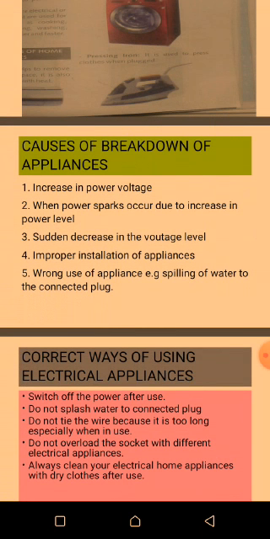We have seen that if you use home appliances wrongly, for a purpose which they are not made for, it can cause breakdown. I will cite an example. Say when we spill water on a connected plug, it could damage the plug.